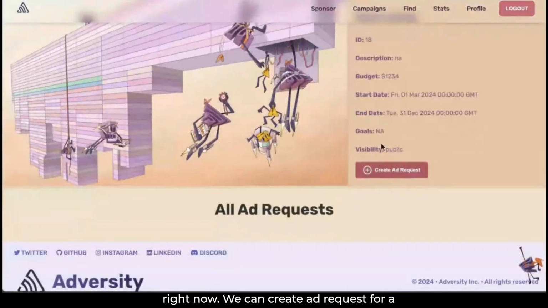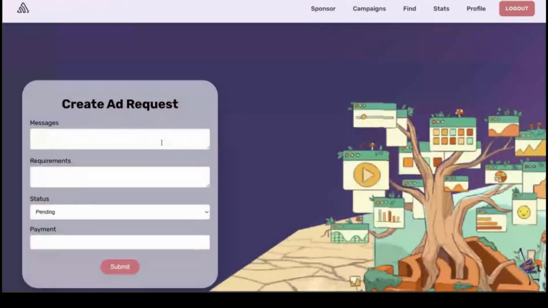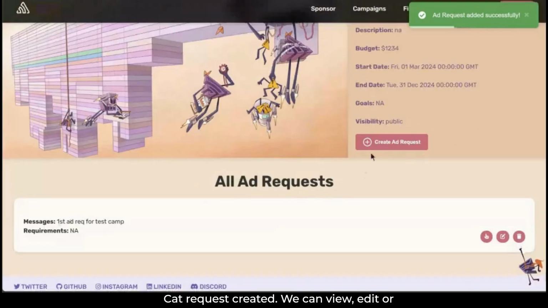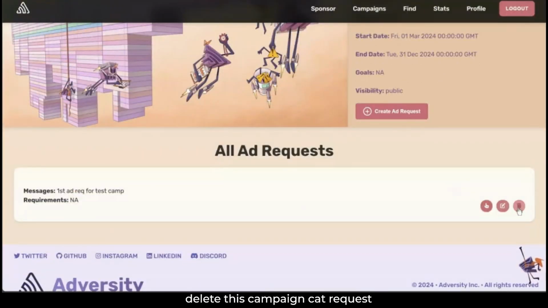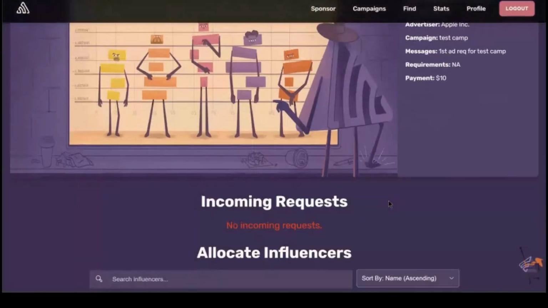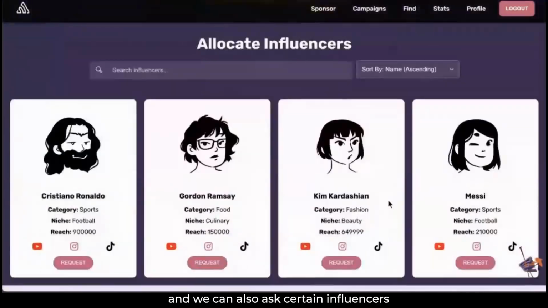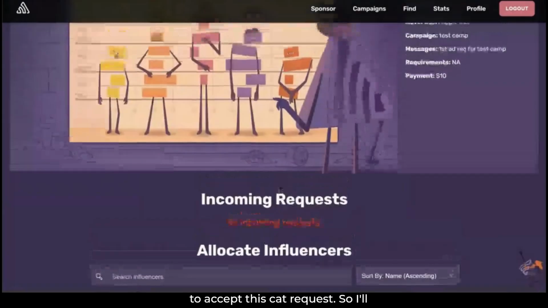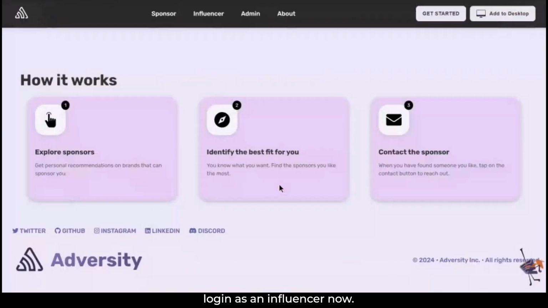We can create ad request for a campaign. Ad request created. We can view, edit or delete this campaign ad request. And we can also ask certain influencers to accept this ad request. So I'll log in as an influencer now.